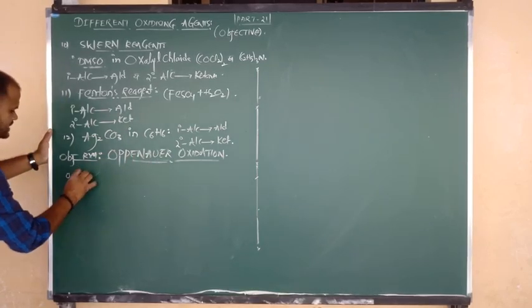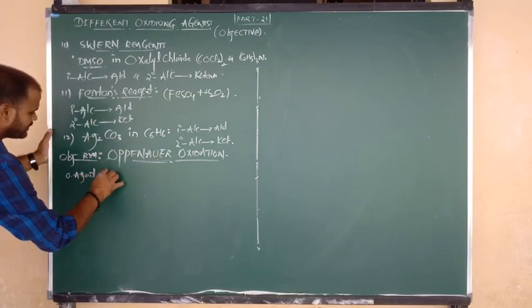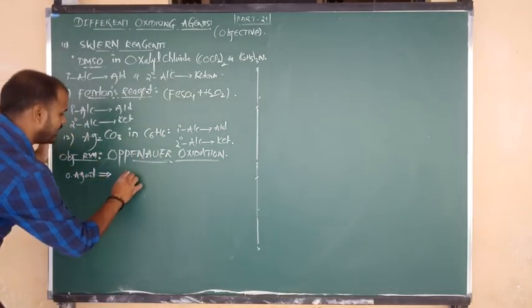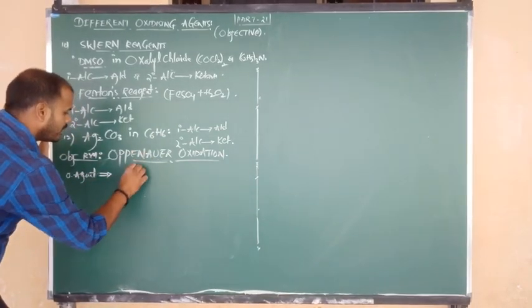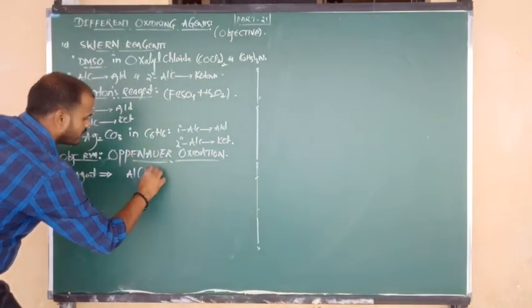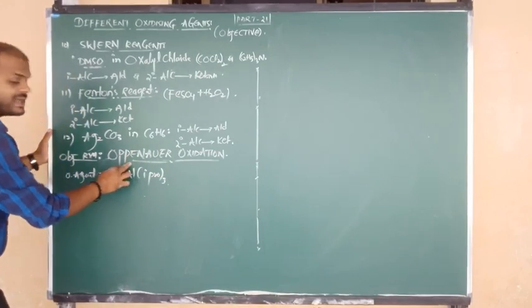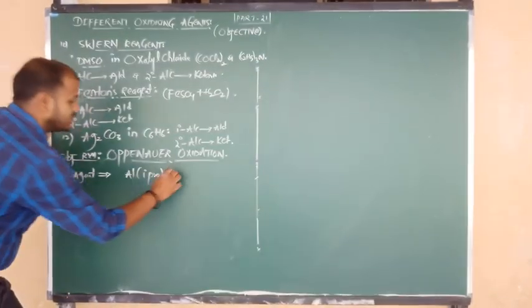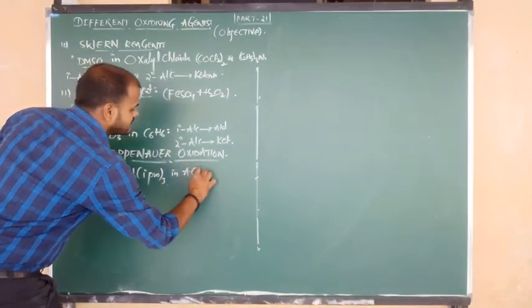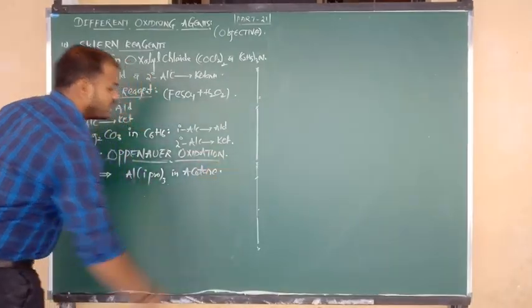In this process, the oxidizing agent is Al bonded to the isopropoxy group taken thrice, because Al has charge plus 3, in acetone. So listen carefully.